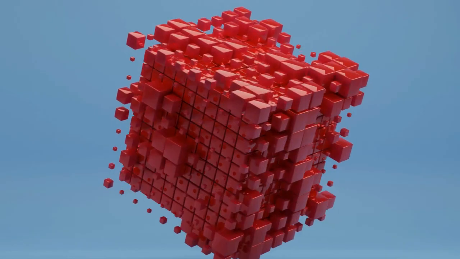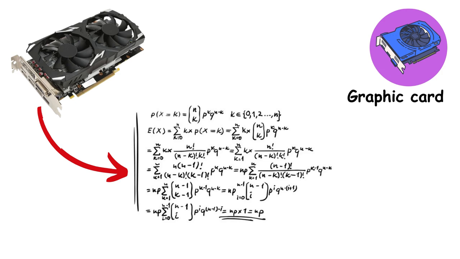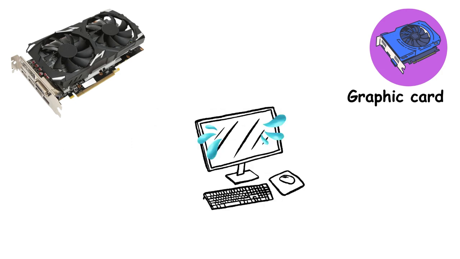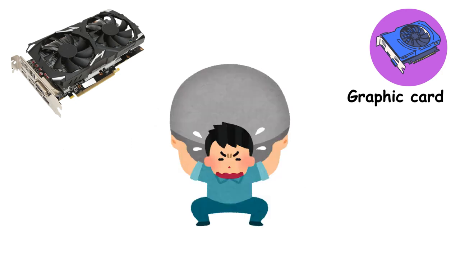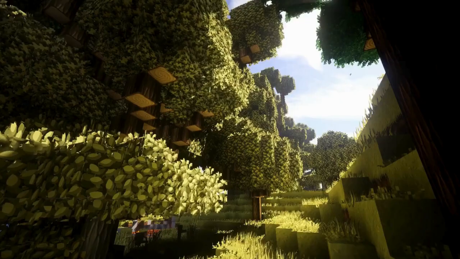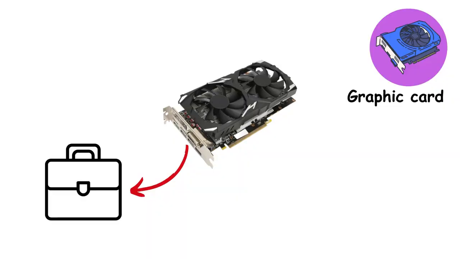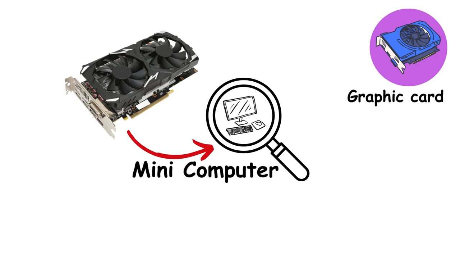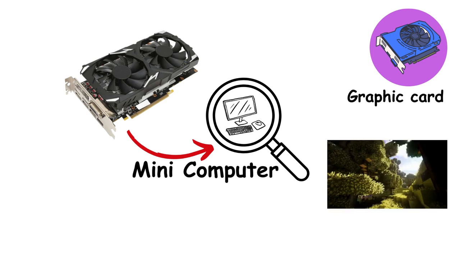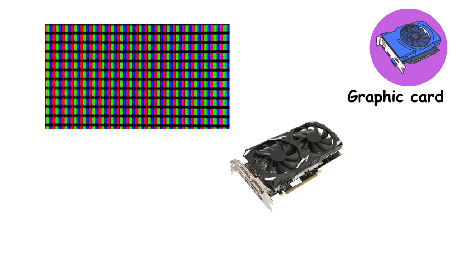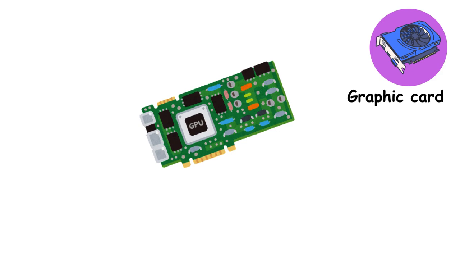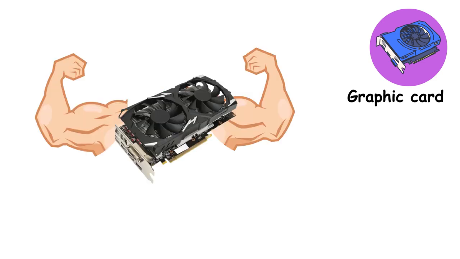Graphic card. To render 3D environments using complex calculations, a computer must perform a tremendous amount of processing. The real challenge, however, lies in displaying those visuals on your screen. This is the job of the graphics card. Essentially, it functions like a mini computer focused solely on visual output, determining which pixels to light up and what colors to use. While some CPUs include built-in, integrated graphics, these are typically less powerful than dedicated standalone graphics cards.